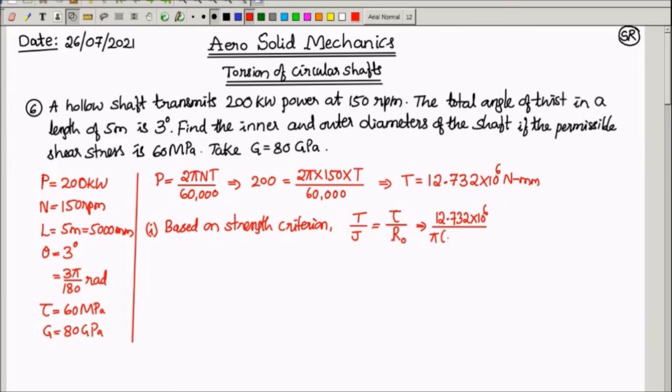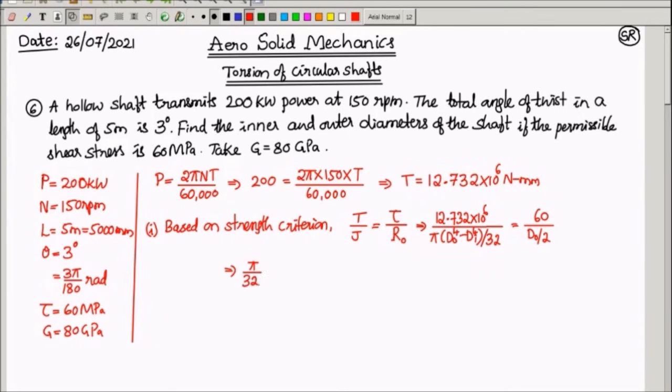So pi into D naught power 4 minus Di power 4 divided by 32, which is equal to tau, given as 60, divided by R naught, which is D naught by 2. D naught and Di both are unknown here. This is one of the equations which you can simplify.